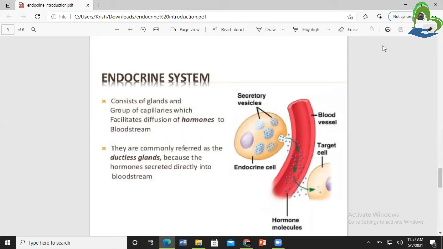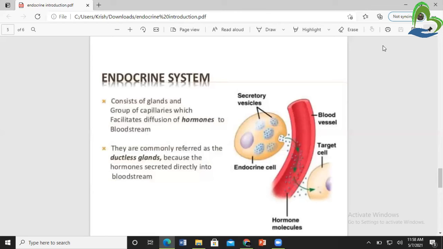The endocrine system consists of glands and a group of capillaries which facilitate diffusion of hormones into the bloodstream. In these glands and capillaries, a process called diffusion occurs, and through diffusion hormones are secreted into the bloodstream.